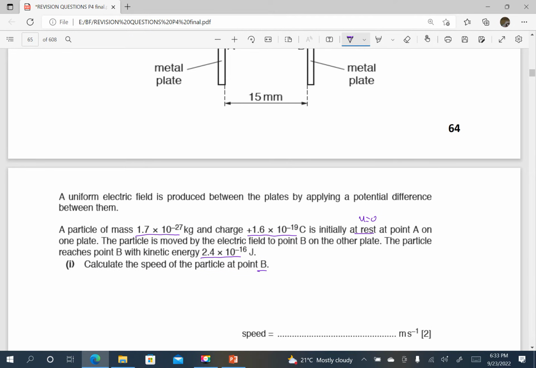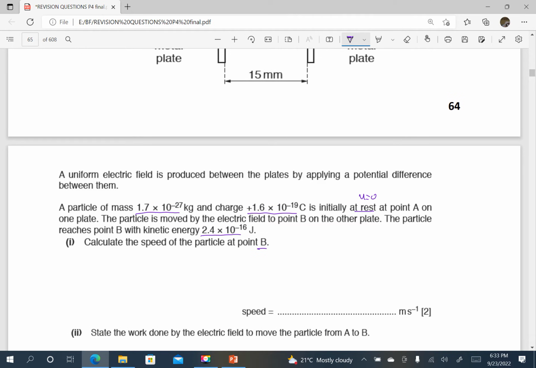They have given us that the particle reaches point B with that kinetic energy, so from that kinetic energy, I can calculate the speed. Kinetic energy is equal to a half mv squared, and therefore 2.4 times 10 power negative 16 should be equal to a half times the mass of the particle, which is 1.7 times 10 power negative 27, times v squared.